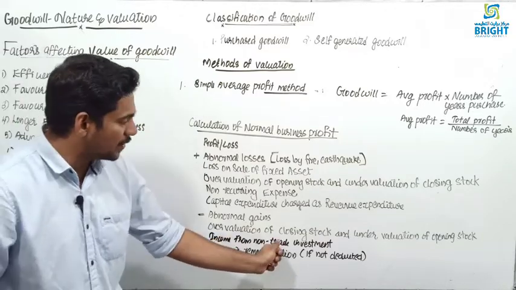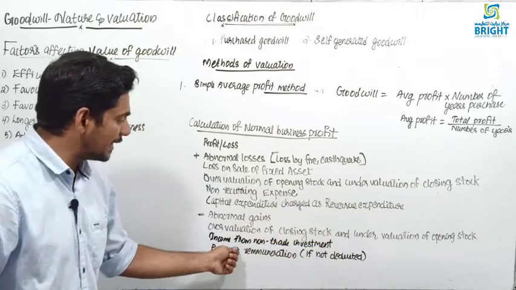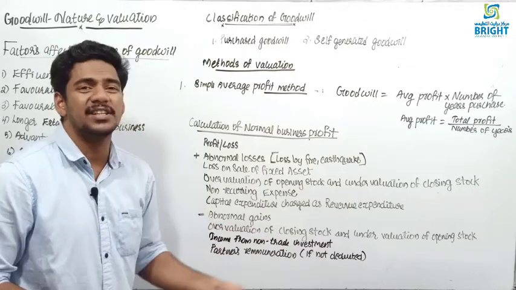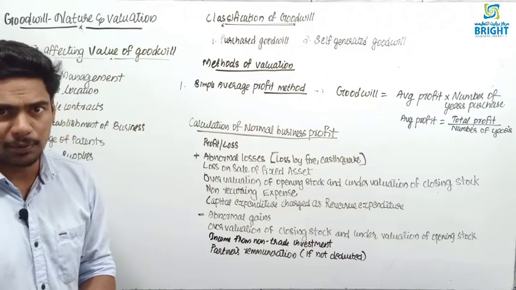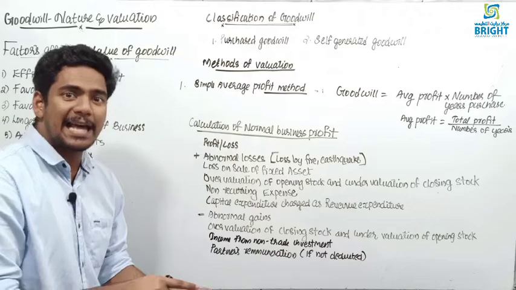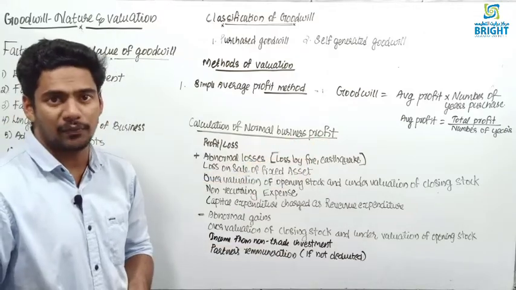So overvaluation of closing stock and undervaluation of opening stock, income from non-trade investment, and partners' remuneration if not deducted. If you forgot to provide any partners' remuneration, then you have to provide it. The balance of profit only you can take for the calculation of average profit.